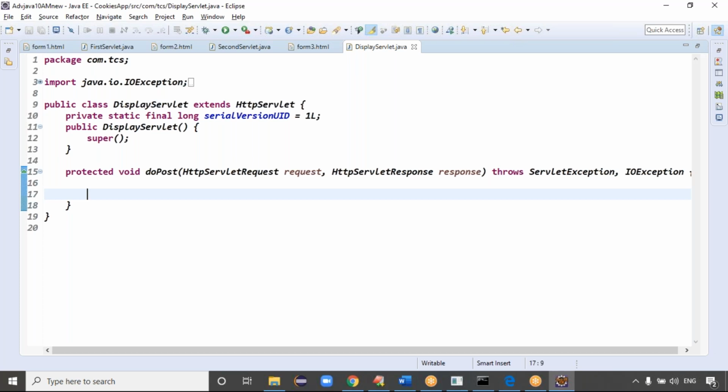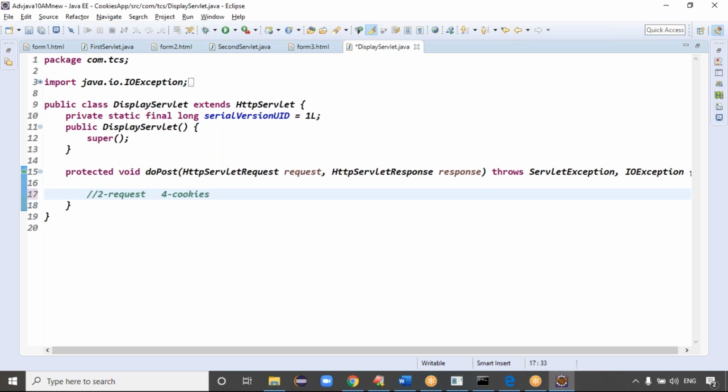Exactly. Because here my question is, total 6 details are there, right? Together 6 details. How can I retrieve the 6 details? Tell me. I want to display all the details, which means total 6 details, right? 2 details are stored in which object, guys? Request object, right? Exactly. 4 details from which one, guys? Here, cookies, right?